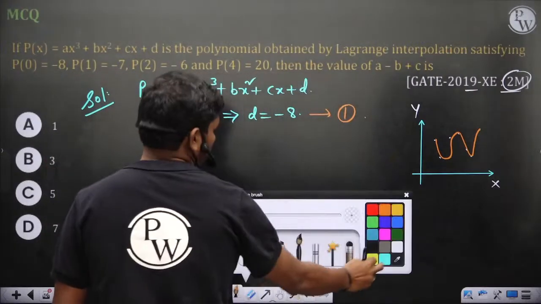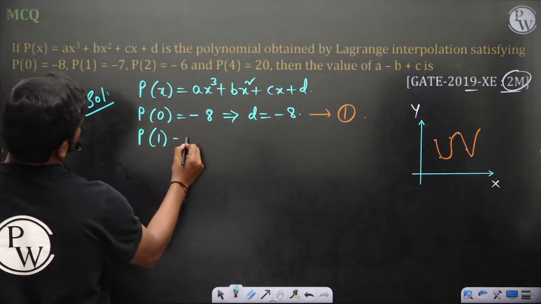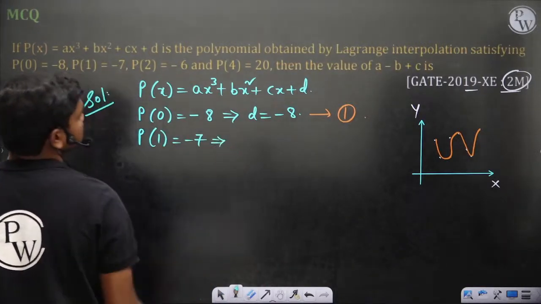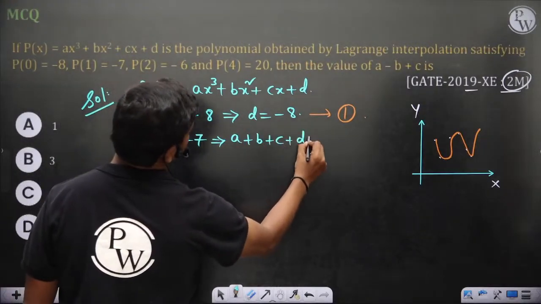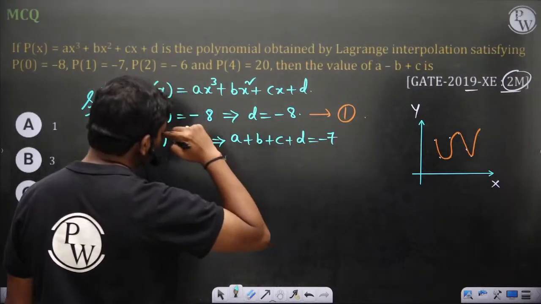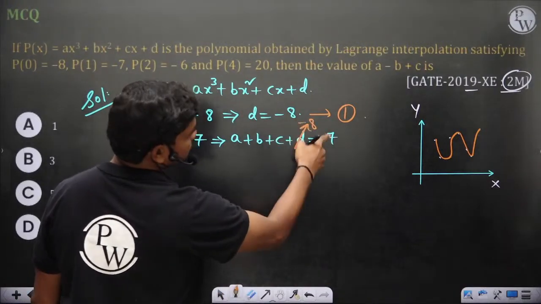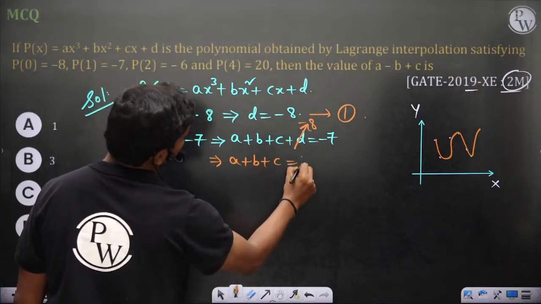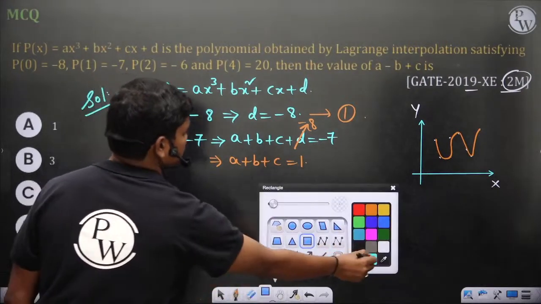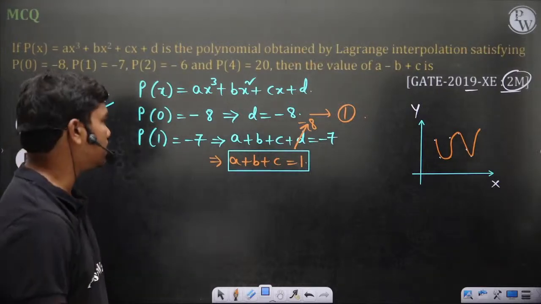Then p of 1 is equal to -7. So what does this give you? a plus b plus c plus d is equal to -7, and this d is -8. So if you shift it here, you will get a plus b plus c is equal to 1. So this is one relation between a, b and c, of course.